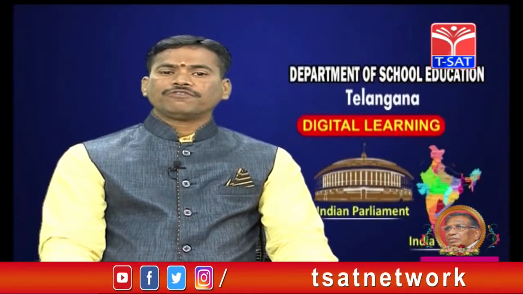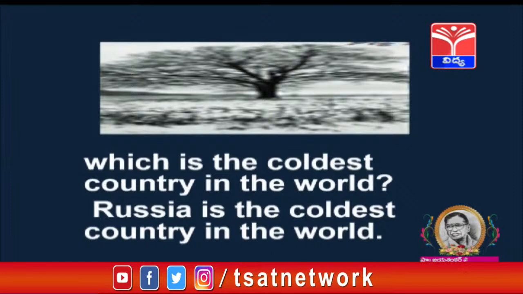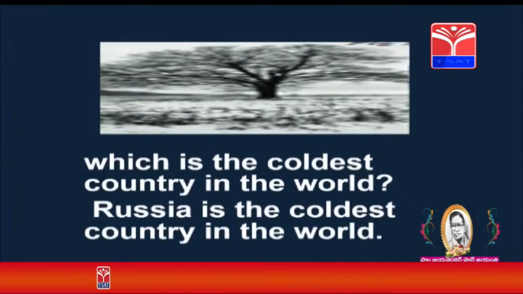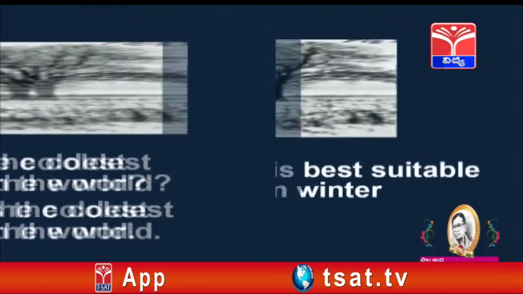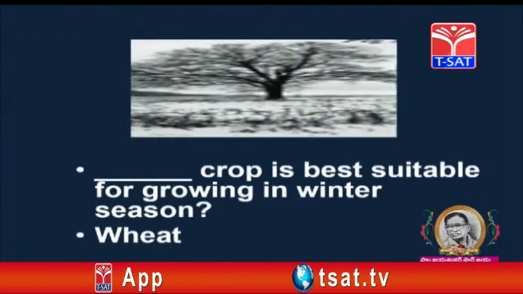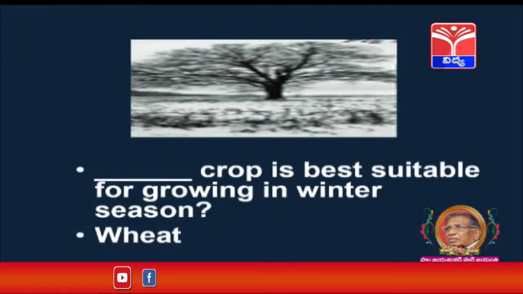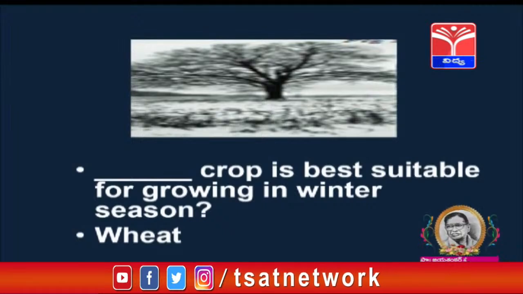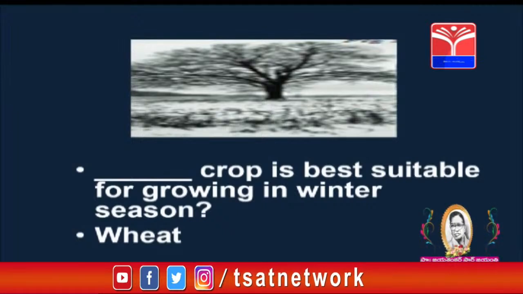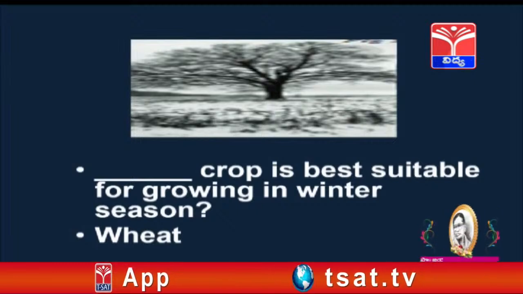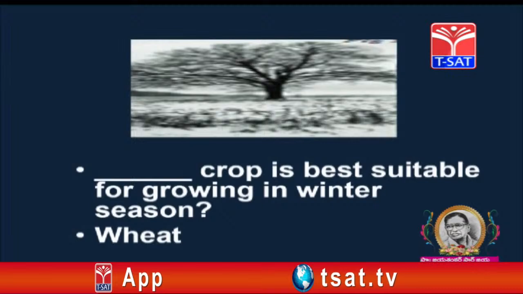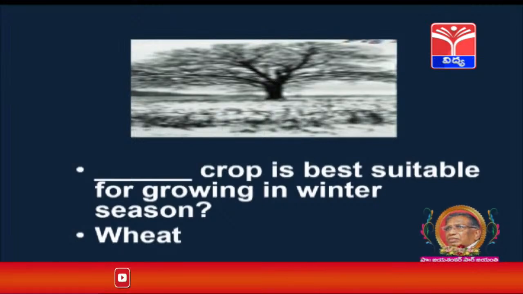Here is the GK question for you children. Which is the coldest country in the world? Russia is the coldest country in the world. Dash crop is best suitable for growing in winter season. It is the wheat, which is best suitable for growing in winter season because the germination of wheat seed requires low temperatures. So that is the reason wheat crop is best suitable for growing in winter season.